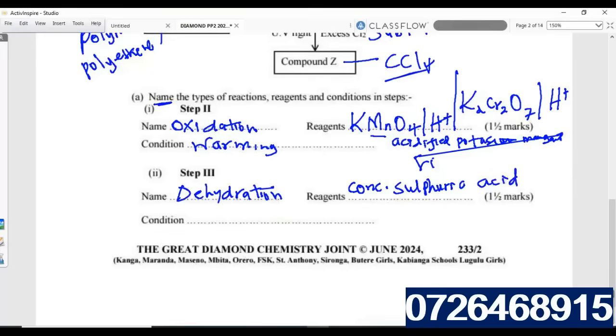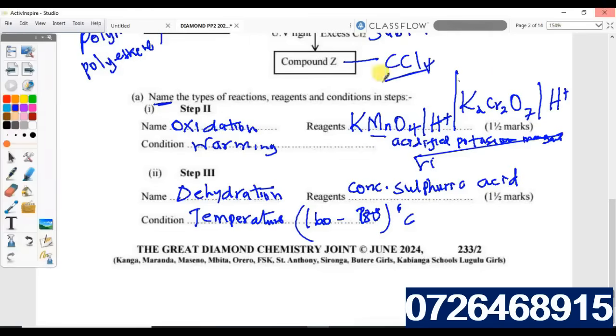The condition, we need a temperature of 160 to 180 degrees Celsius. Whenever you are asked to name, give the name and not otherwise.